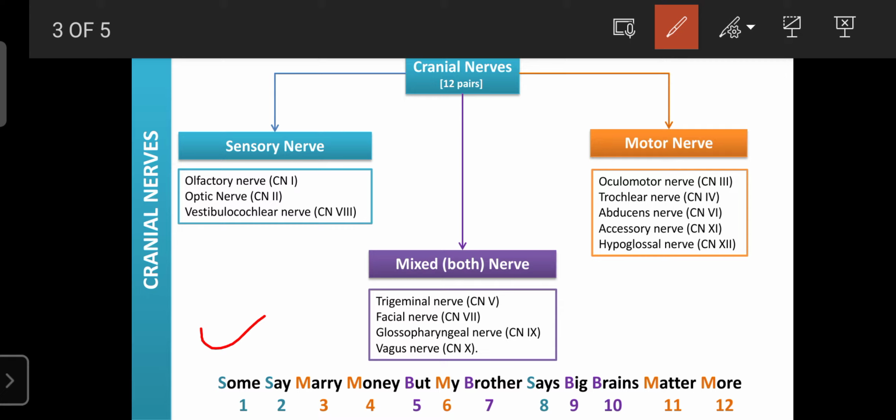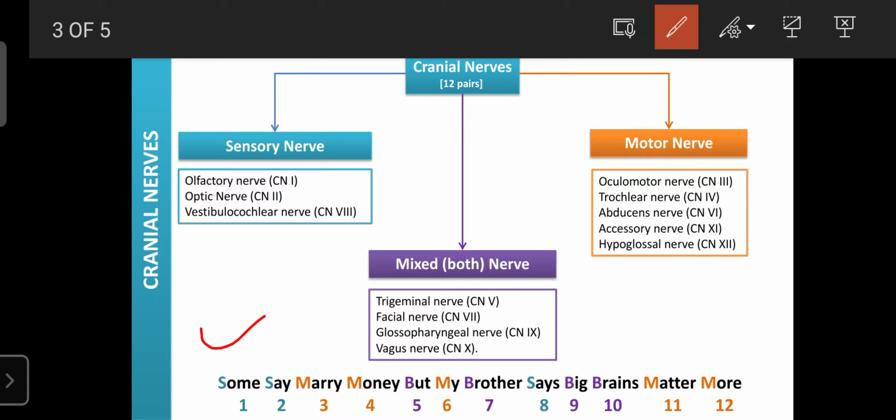1, 2, 3, 4, 5, 6, 7, 8, 9, 10. A starting word S means it is a sensory nerve. A starting word M means it is a motor nerve. If it starts with B, it is a mixed nerve, both. The first is Some, it is S, a sensory nerve. Second is S, a sensory nerve. Third is M, a motor nerve. And fourth is also M, a motor nerve. Fifth is B, a mixed nerve, both.